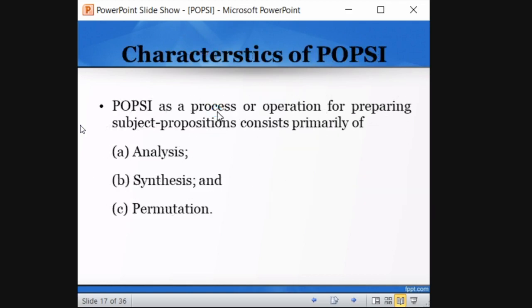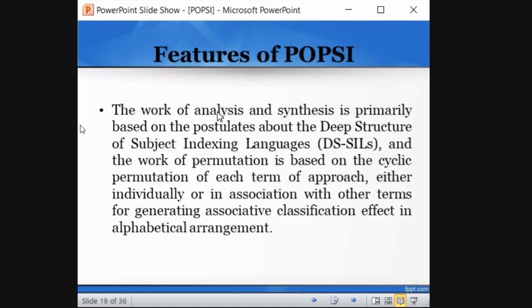Remember this. So what are the characteristics? There are three important characteristics: analysis, synthesis, and permutation. We will see what they are when we see an example. The work of analysis and synthesis is based on the deep structure of subject indexing language. What do you mean by deep structure of subject indexing languages?